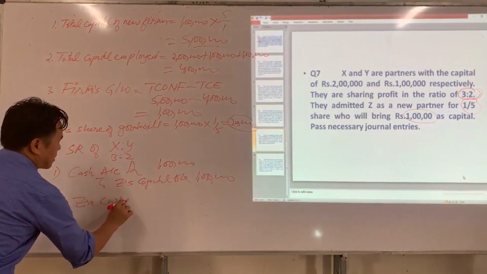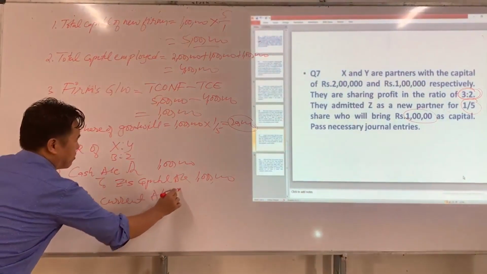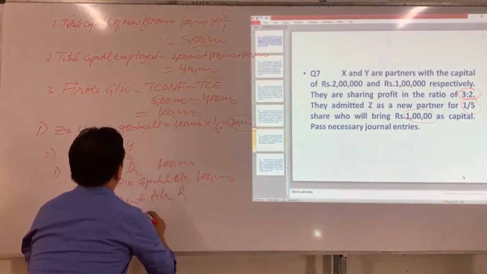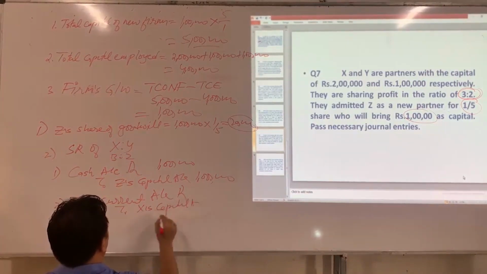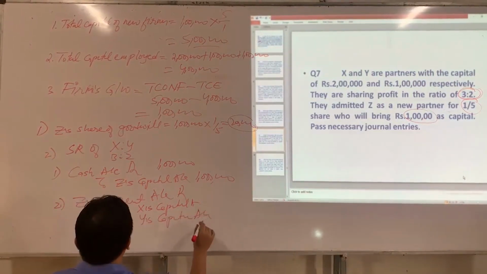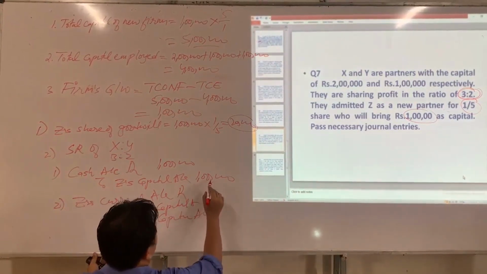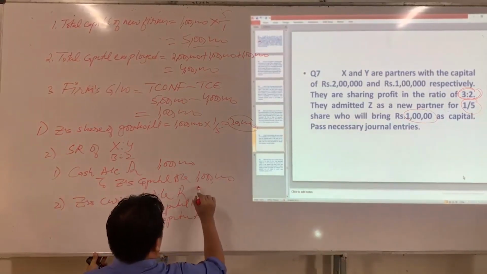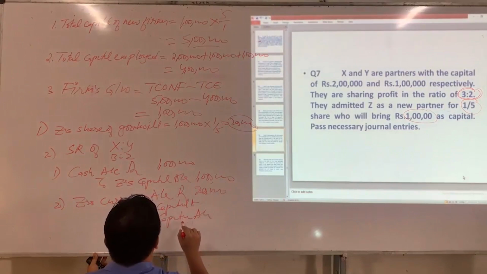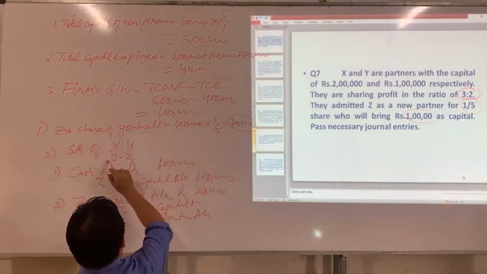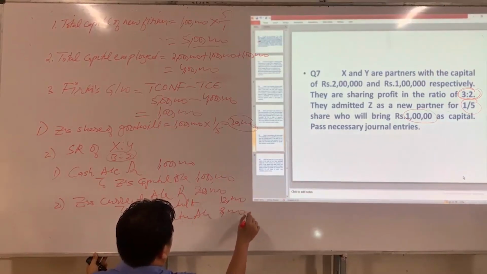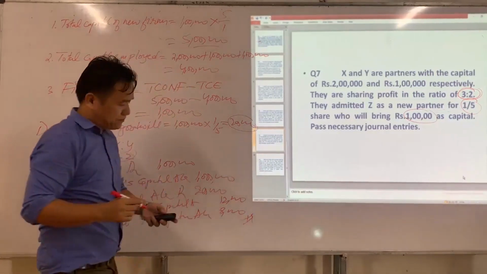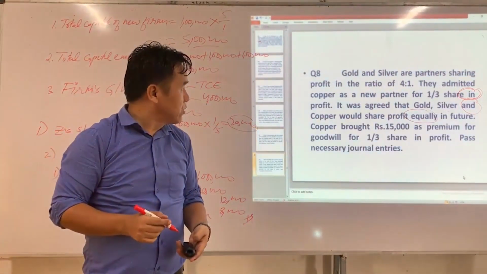That's current account DR to sacrificing partners. Who are the sacrificing partners? X capital account. X and Y are sacrificing partners. Y's capital account. So what is the amount of Z's current account? What is Z's share of goodwill? 20,000. So the whole 20,000 should be transferred to X and Y in their sacrificing ratio. What is their sacrificing ratio? 3:2. 3:2 means X will get 12,000 and Y will get how much? 8,000. Okay, now we'll do the last question.